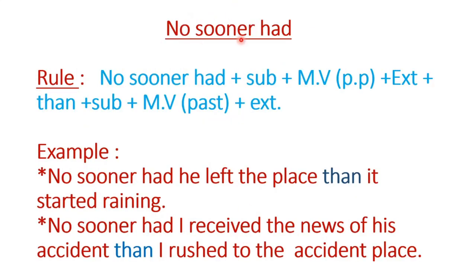My second rule for you is no sooner had. How will you make a sentence if there is no sooner had in it? You will have to write no sooner had, then you will have to set the subject, then the main verb will be in its past participle form, then the extension will be given here.